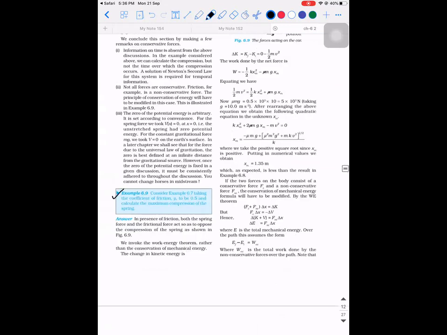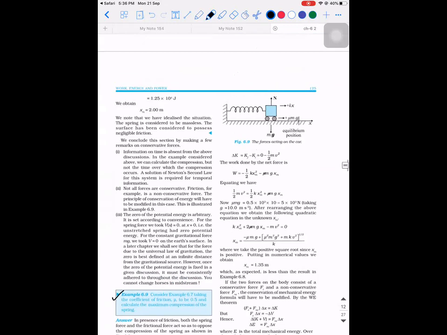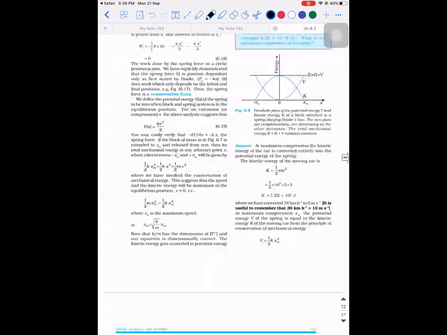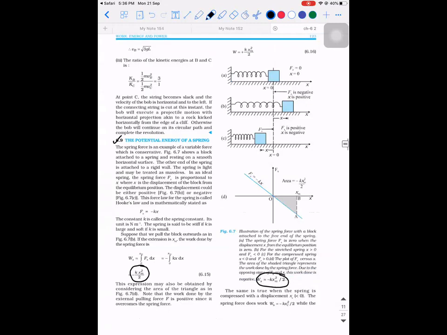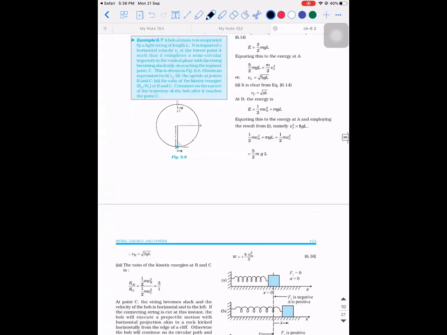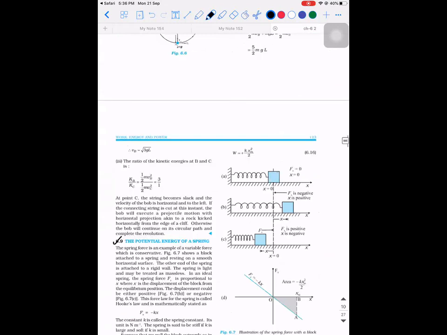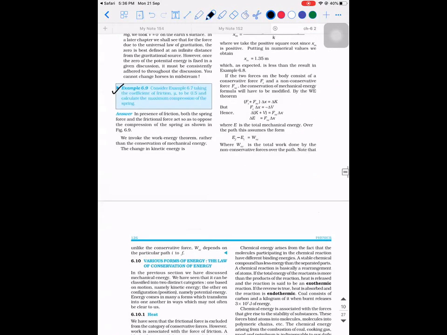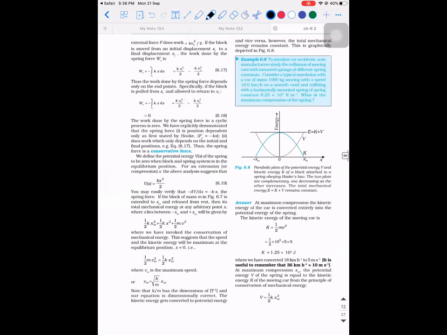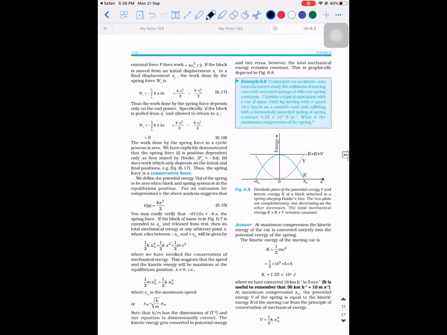We'll do example 6.9. Consider example 6.7. Where is 6.7? Example 6.7, there is no coefficient. Is anyone having a textbook? Okay. First, let's do 6.8.